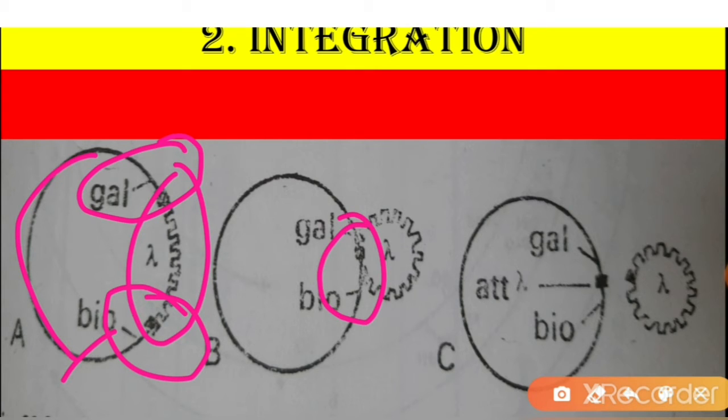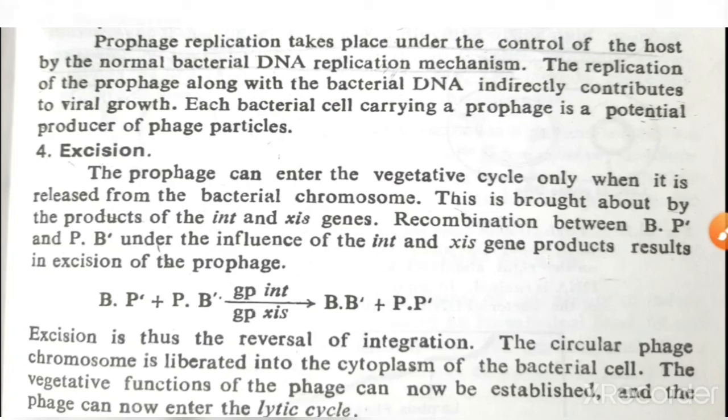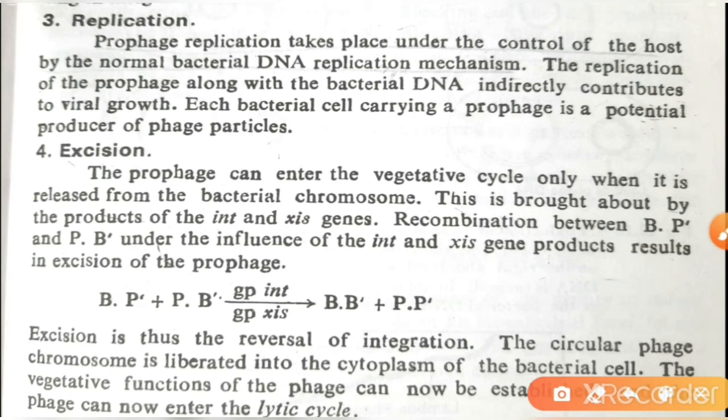The excision of the lambda phage genome from the E. coli chromosome: the attachment site for lambda is located between the gal and bio genes of the E. coli chromosome. From this, the lambda gene is separated by the process known as excision, and the insertion is known as integration. Now let's see what replication is.